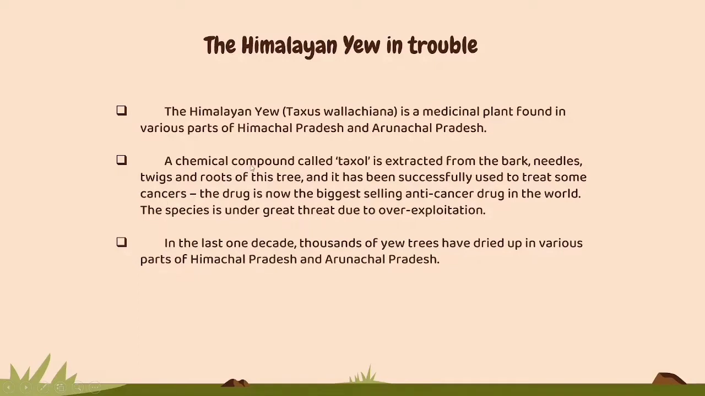That means that particular species has a speciality of curing cancer. That species is under great threat because we are exploiting it a lot, because once it is said that we are having a medicine out of a particular plant, then there is a threat. Due to over exploitation of this chemical compound called taxol, the Himalayan yew has been over exploited by human beings. In the last 10 years, thousands of yew trees have dried. In Himachal Pradesh and Arunachal Pradesh, a lump sum amount of trees has been crushed for the purpose of this medicine.